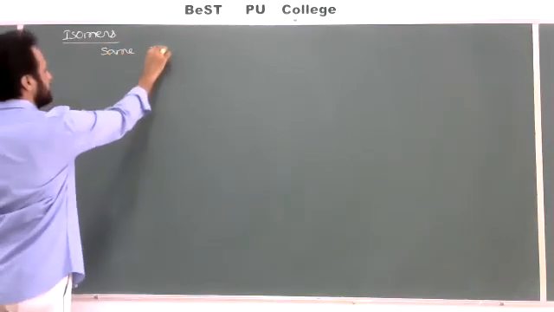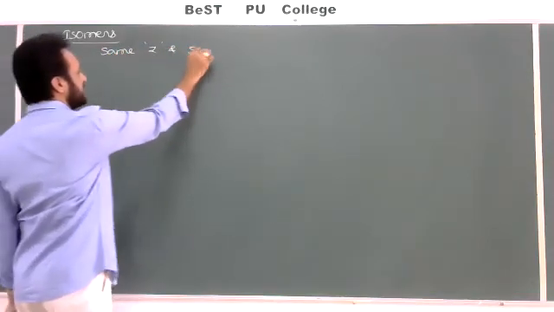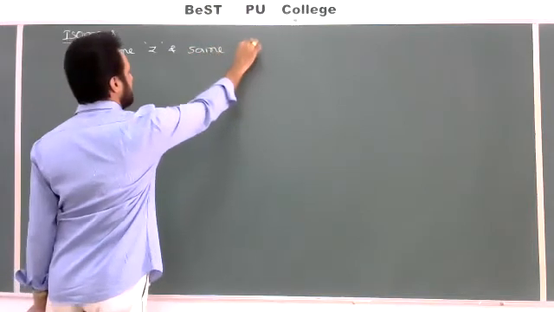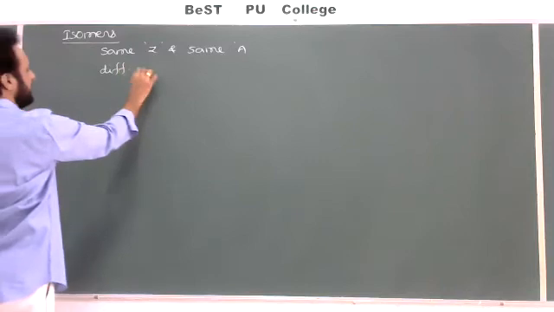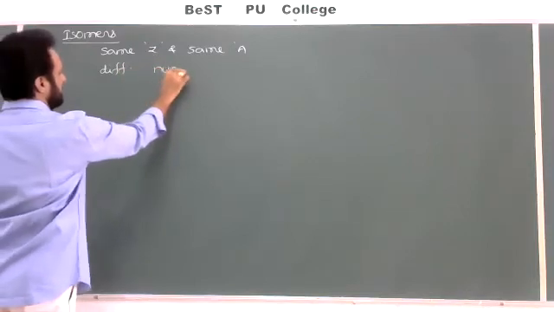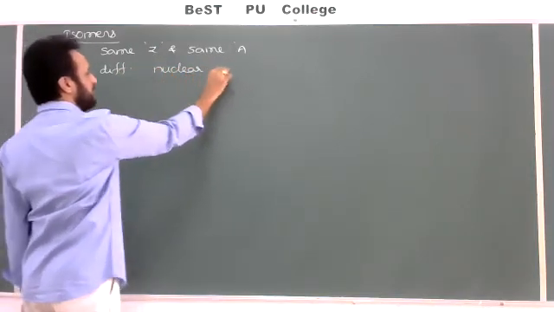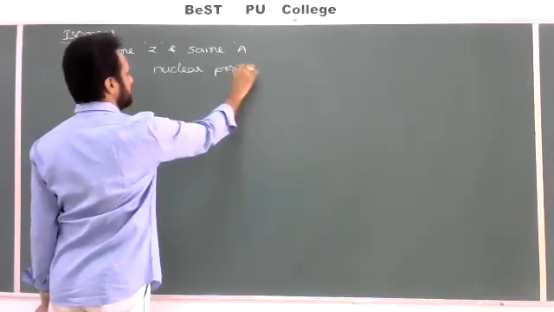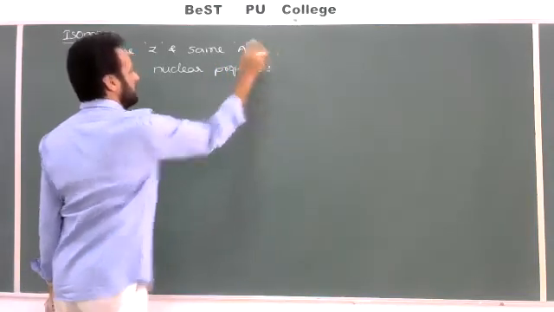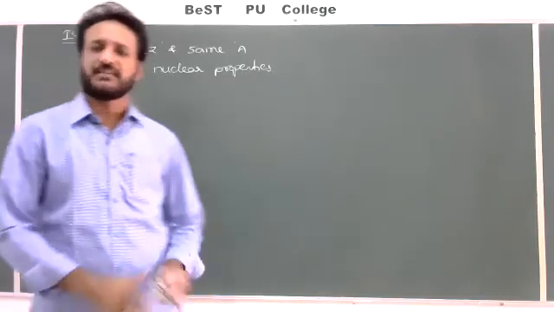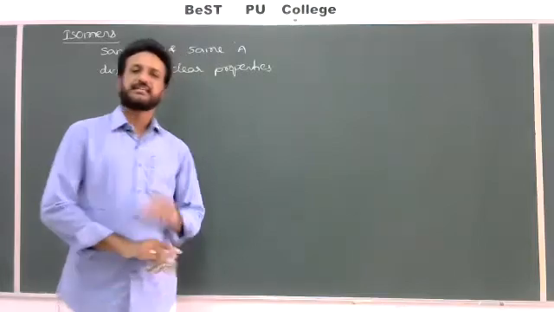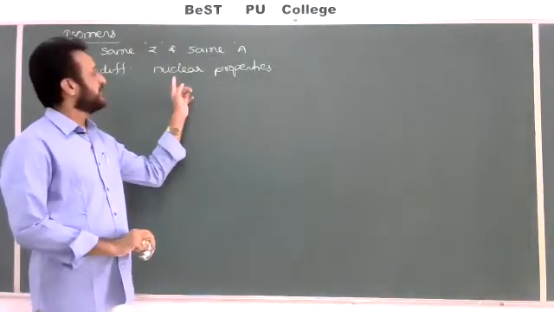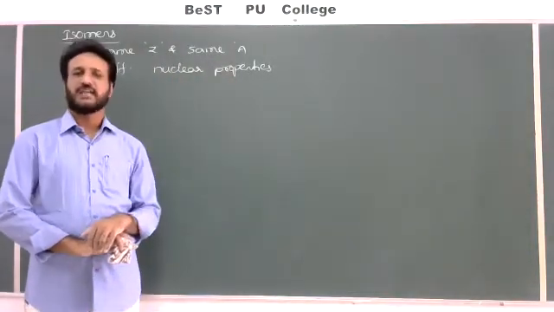So atoms which are having the same atomic number, the same Z, and also the same mass number, A also same, but different nuclear properties. So any atoms you may take which are having same atomic number, same mass number, but they may have various radioactive properties or various nuclear properties are called isomers.